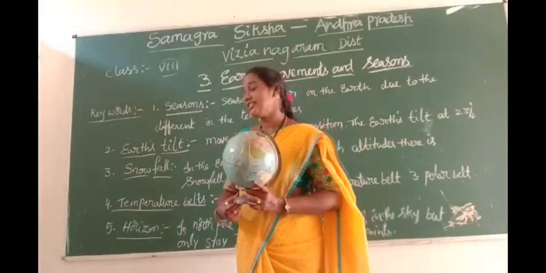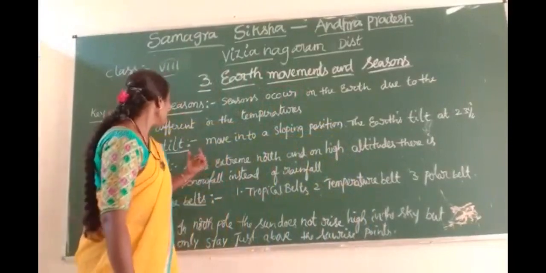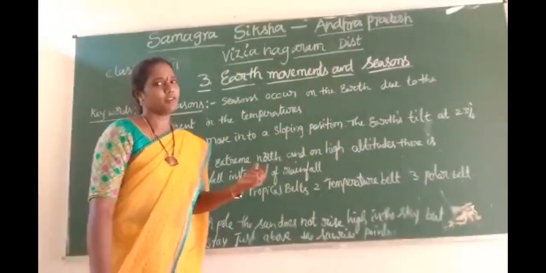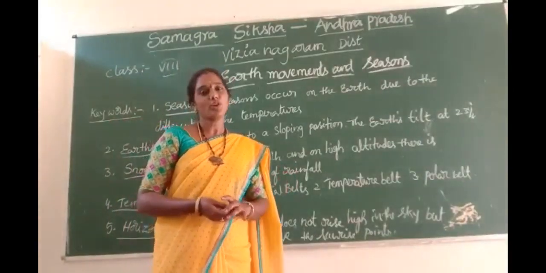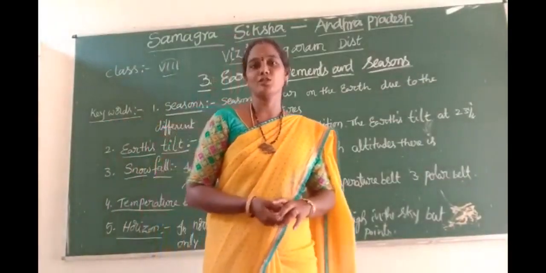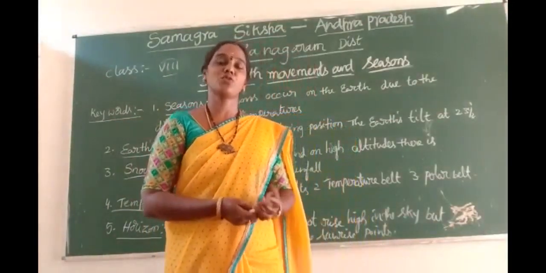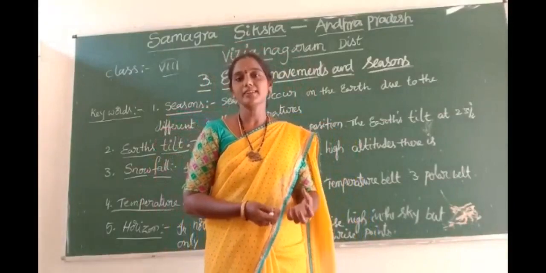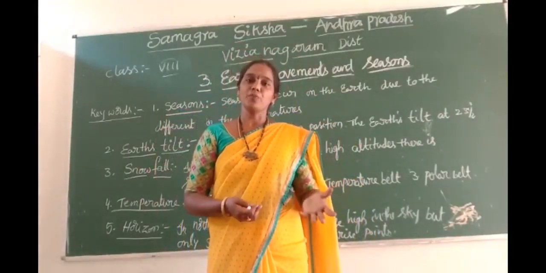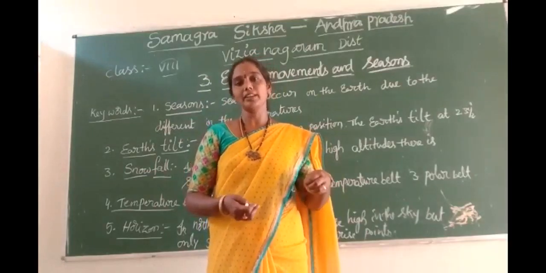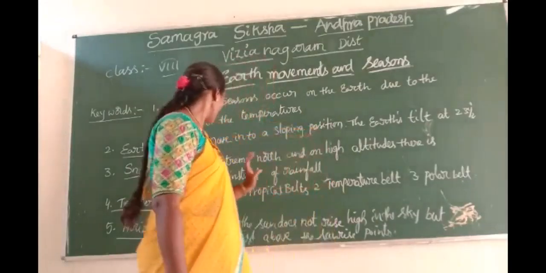The third one is snowfall. Have you ever experienced snowfall? No. In our areas, we do not experience snowfall, even in winter. In the northern countries, instead of rainfall, they have snowfall. Snowfall means light flakes of snow.